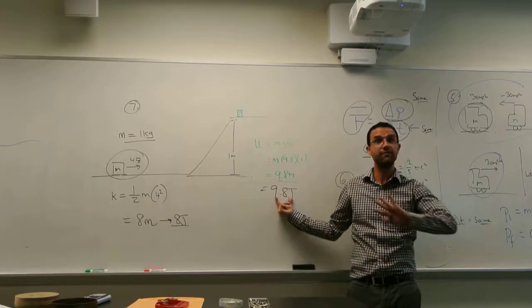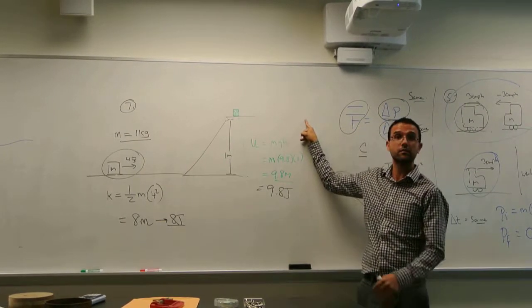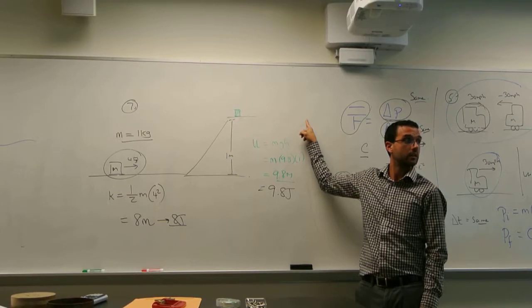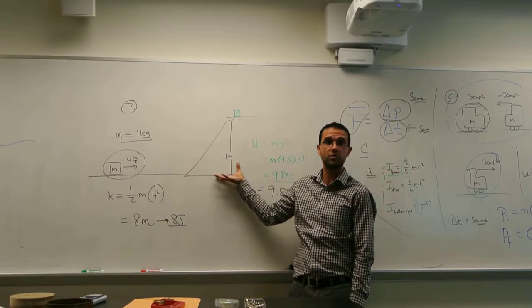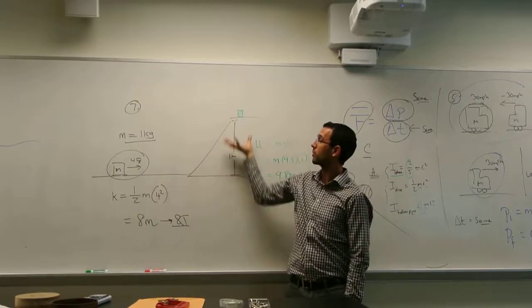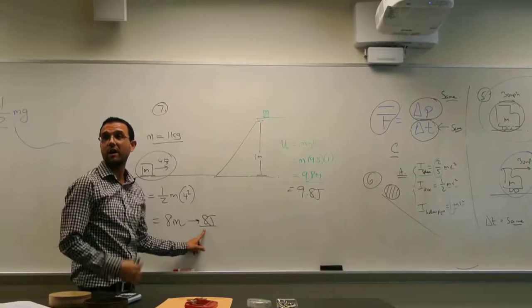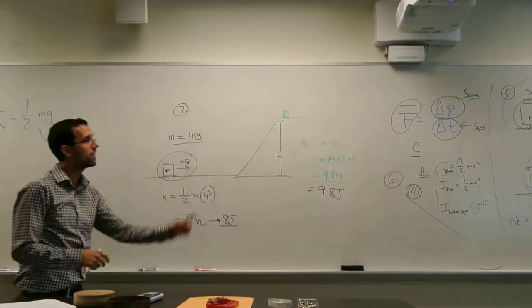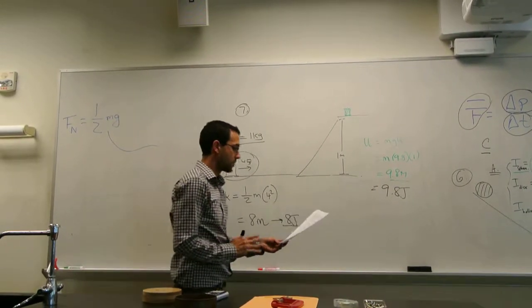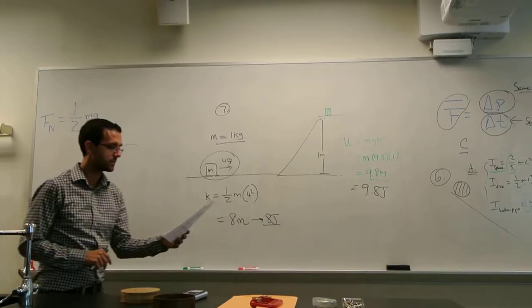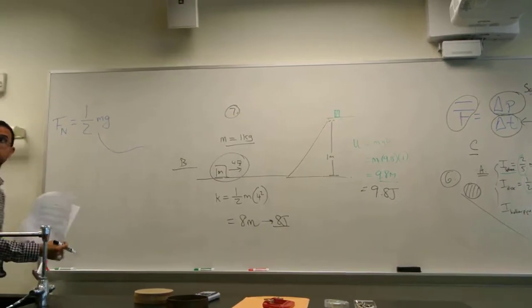At least. That's if you stop. So if you got up to the top of the hill and you're still moving, there's more energy required for that. This is the energy cost to get to the top of the hill, which is also the amount of work that you would have to do to move a box from the ground up to the top of the hill. That's how much work would be required. But I only have this much, so I don't have enough energy to get to the top. Therefore, the top of the hill is a classically forbidden region for this particle. So it cannot actually be found at the top of the hill. So the answer is B, no. It does not reach the top of the hill.